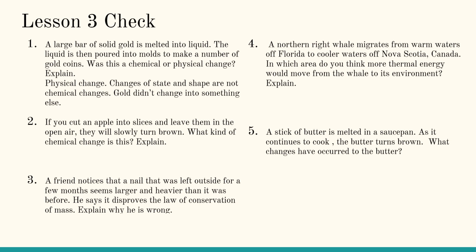It's still gold. If you cut an apple into slices and leave them in the open air, they will slowly turn brown. What kind of chemical change is this? Explain. This is oxidation. If you'll remember, I talked about it specifically in our notes. Substances in the apple are reacting with oxygen gas to produce new substances.